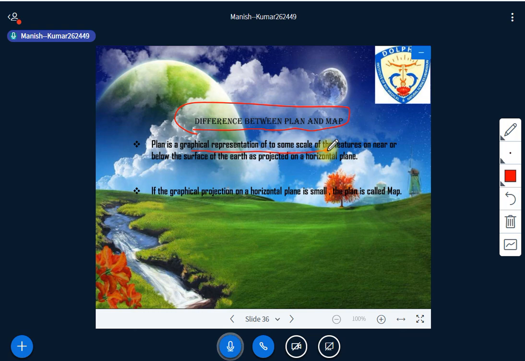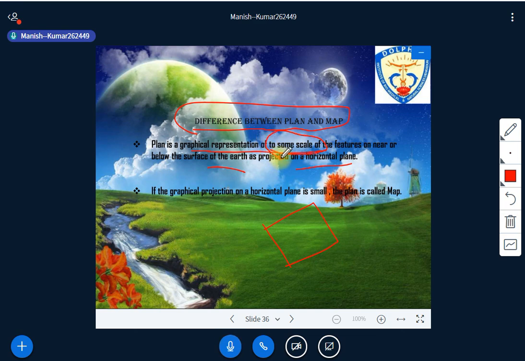So a plan is a graphical representation, to some scale, of the features on or below the surface of the earth as projected on a horizontal plane. It means we represent all those features of the earth, either on the surface or below the surface, on a horizontal plane by using the concept of scale, right?